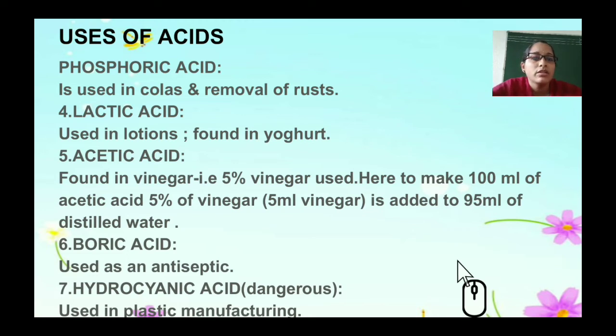You might be thinking that vinegar consists of acetic acid. How much percentage? Vinegar is only 5% acetic acid. How do you make 5% vinegar? Say we want to make 100 ml of vinegar: 5 ml will be acetic acid and the remaining 95 ml will be distilled water. Next is boric acid, which is used as an antiseptic. Hydrocyanic acid is very dangerous and is used in plastic manufacturing.